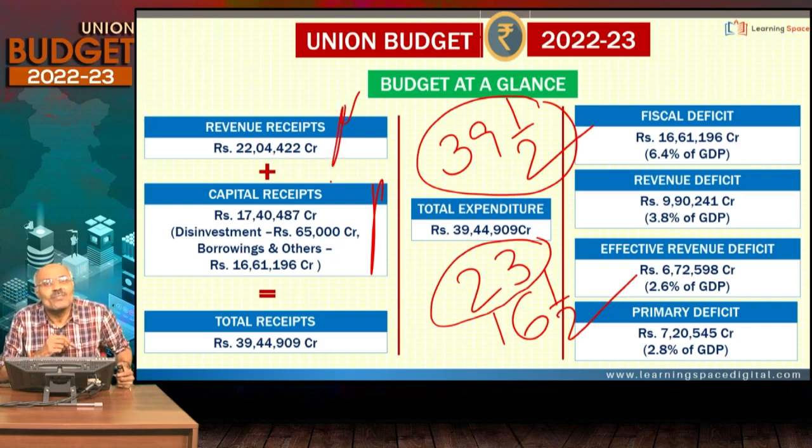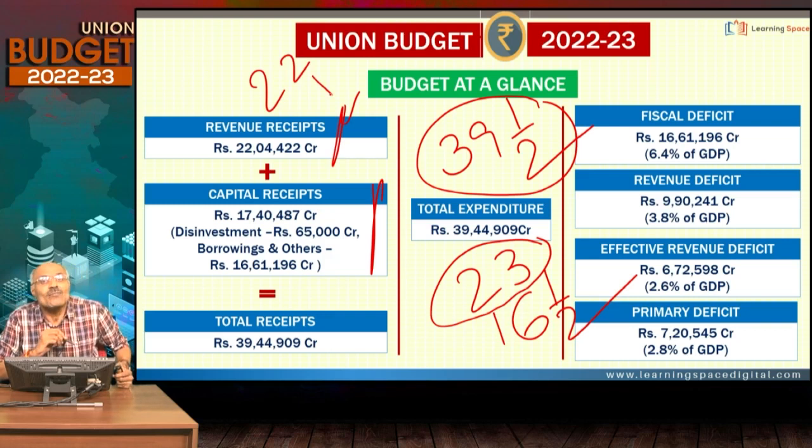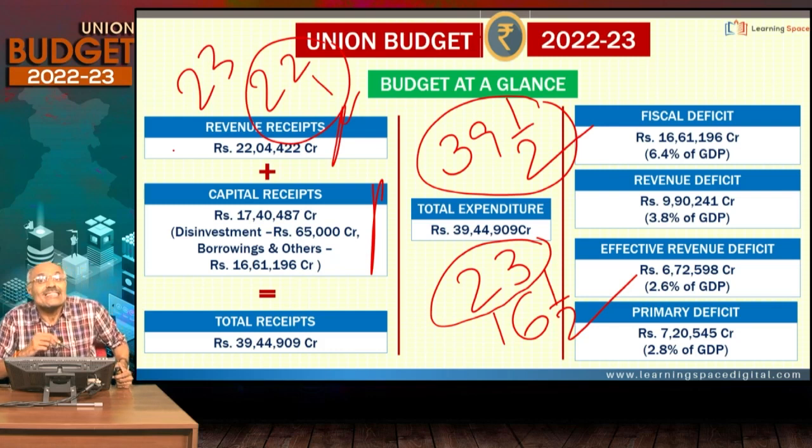So revenue receipts 22 lakh crores, and then non-debt capital receipts. Non-debt capital receipts are less than 1 lakh crore. Total becomes 23 lakh crores, our generation of money. That money is not sufficient. We have to go for borrowings. Borrowings can be market borrowings, like issue of government securities, or the national small savings fund. Government can borrow money from the national small savings fund. So these types of borrowings come to around 16.5 lakh crores.